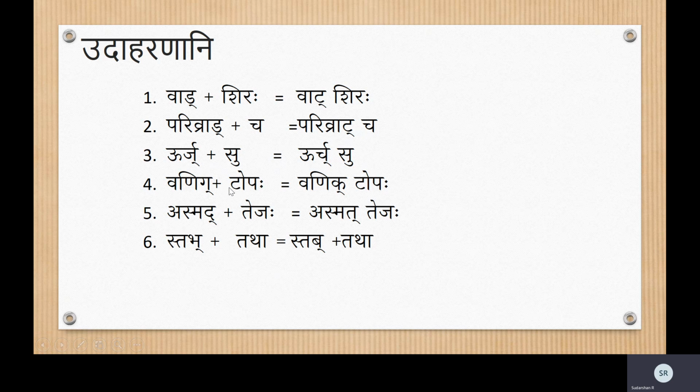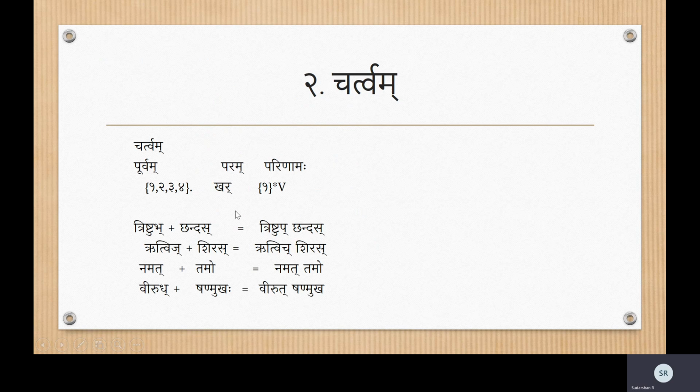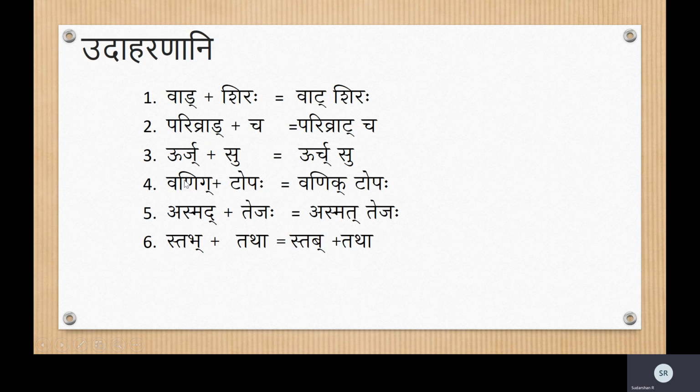Then Vanig Topaha. Ta again, Karkasha Vyanjana. This is the Vargiya Vyanjana. Okay, change it to the first letter Ka. Vanik Topaha. Quickly: Ta is Karkasha Vyanjana, Purva is a Vargiya Vyanjana 1, 2, 3, 4. Now the emphasis that it should be a Vargiya Vyanjana 1, 2, 3, 4 is repeatedly made, because it can't be the fifth one, which is the Anunasika.